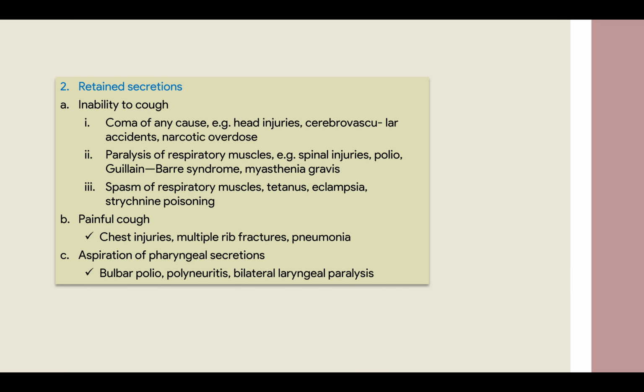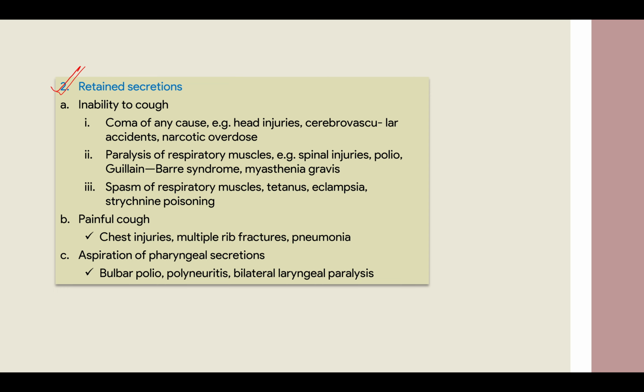Okay, then we have retained secretions. This was the respiratory causes, that is why there are obstructions whenever there is trauma, neoplasm, any congenital abnormality, any palsies, anything related to the larynx. So this will cause obstruction in your respiratory tract and air will not be able to go in. Okay, now what we have is retained secretions.